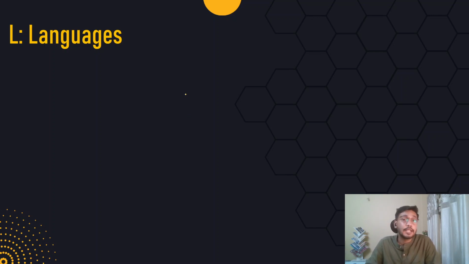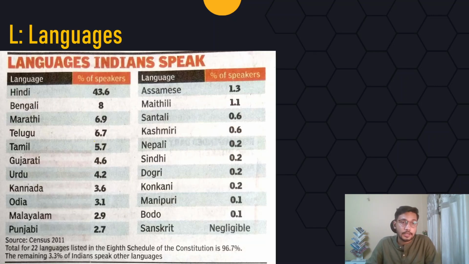Now, if we see, we have around 22 languages which are mentioned in the 8th schedule of the Indian Constitution. Now, of course, a percentage of speakers is written here, but I would like you to emphasize on these languages. Okay, so we have 22 languages here, right? So that just shows the kind of diversity that we have linguistically in India.